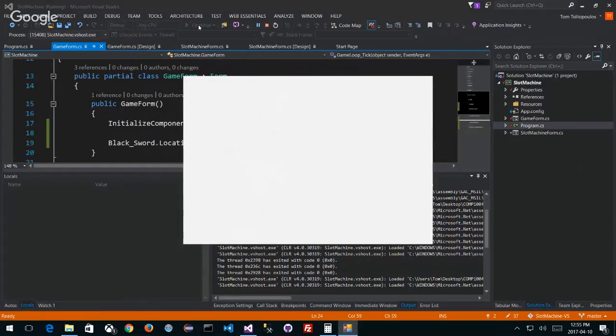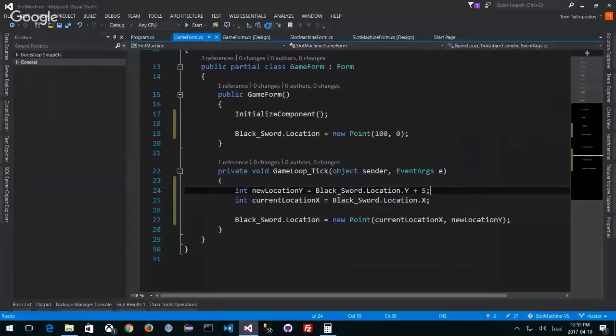There's a bit of jitter, right? And that's because my screen is not being redrawn. I'm actually physically changing the location of an object, and my form is being updated anyway. It's causing it to redraw, repaint everything. And the problem with this is because I'm not blitting the screen, I'm not buffering my object. I get a bit of jitter. That's just going to happen, right? Because I'm using Windows Forms.